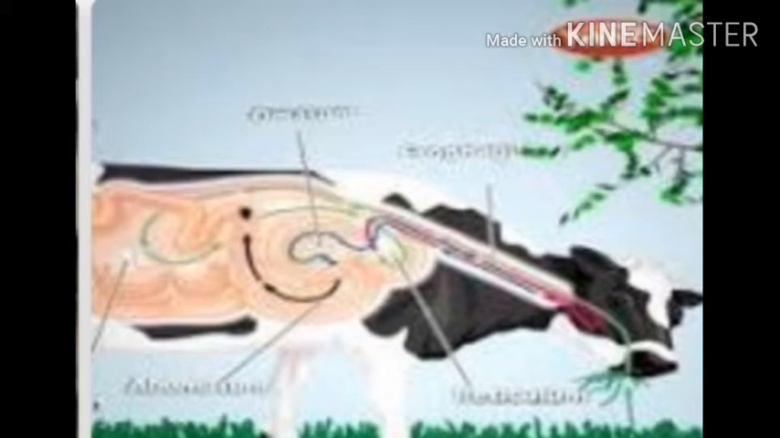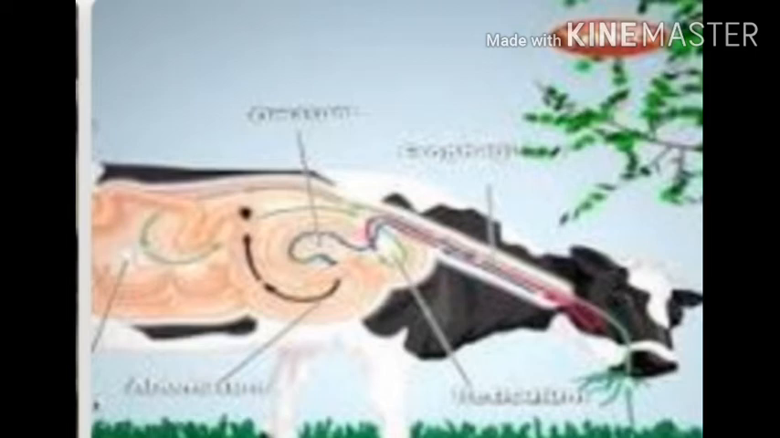You see this picture of a cow. The cow is chewing the food, and this is the process of a ruminant animal. A cow is a ruminant animal. Digestion in ruminants. What is a ruminant? They bring the food back later into the mouth and chew it again. These animals are called ruminants.